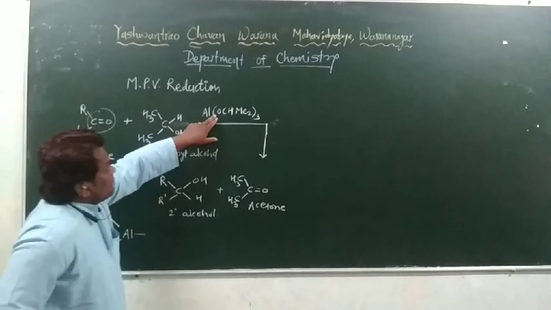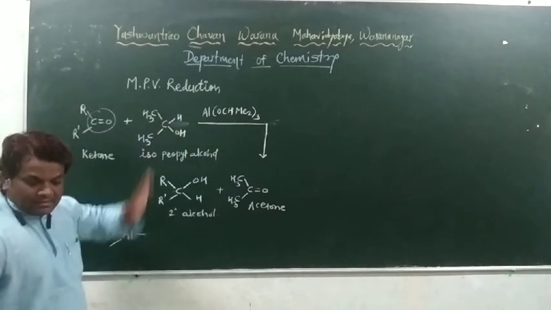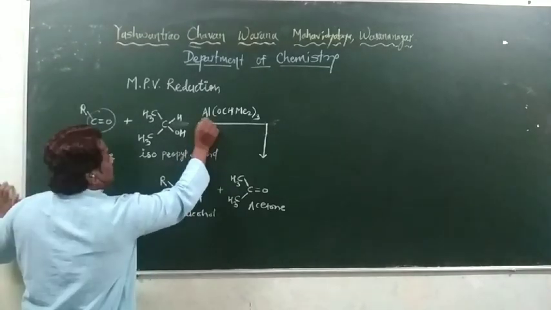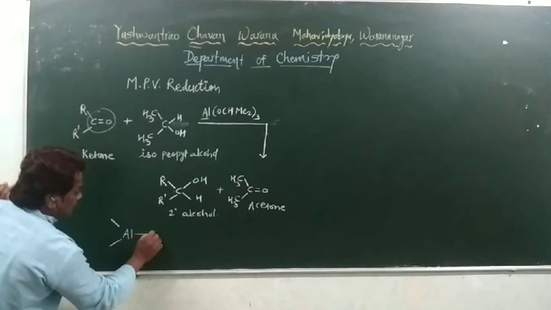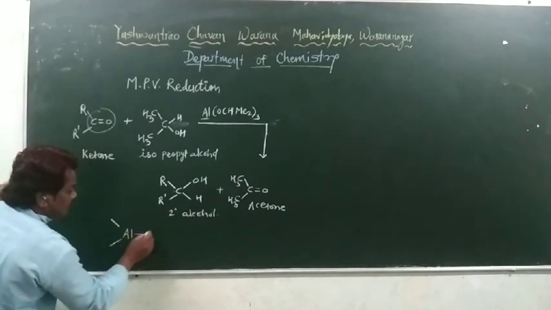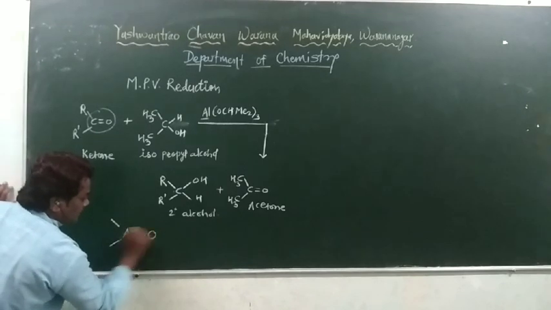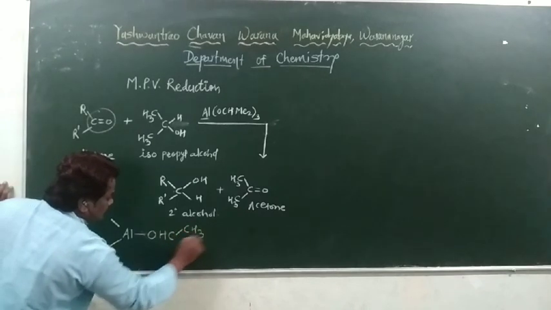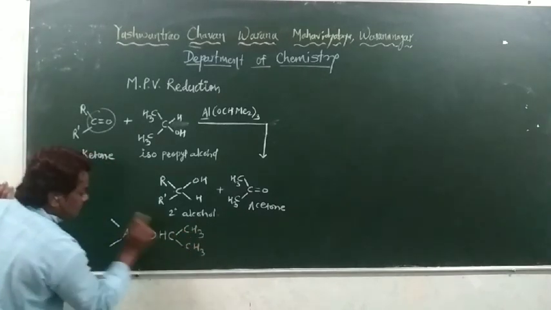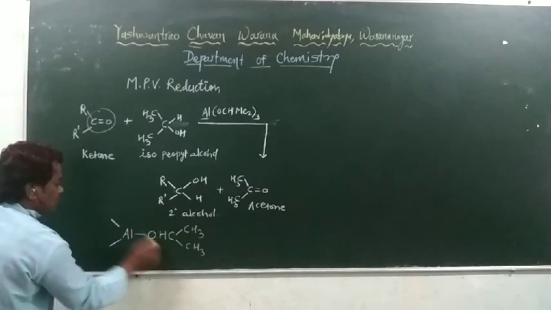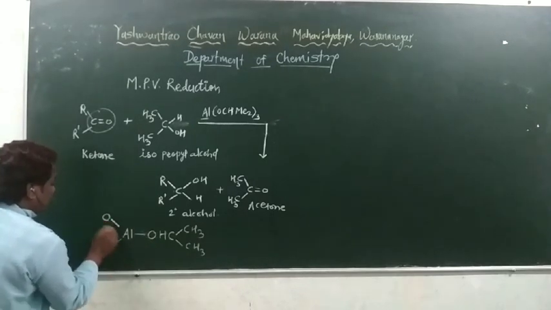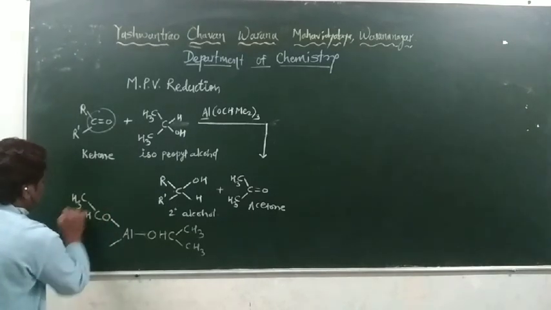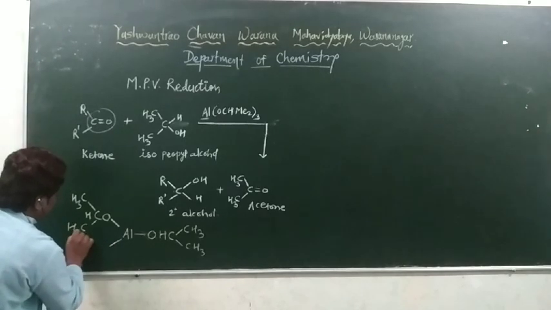This aluminium triisopropoxide acts as a catalyst, and we simplify that molecule like this. This aluminium is having valence 3, and it is connected to 3 isopropoxy groups. Isopropoxy is written like this: OCH, with two CH3 groups attached to this carbon atom, and the same group attached to aluminium here, CH3.